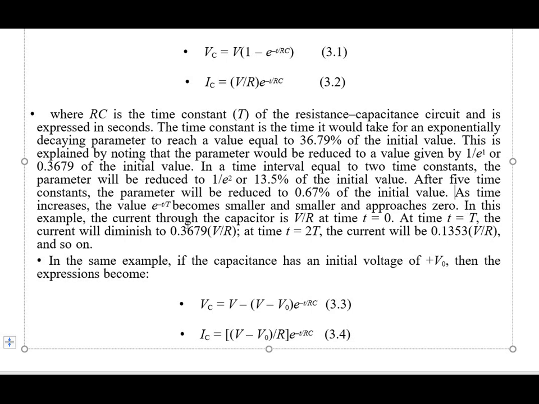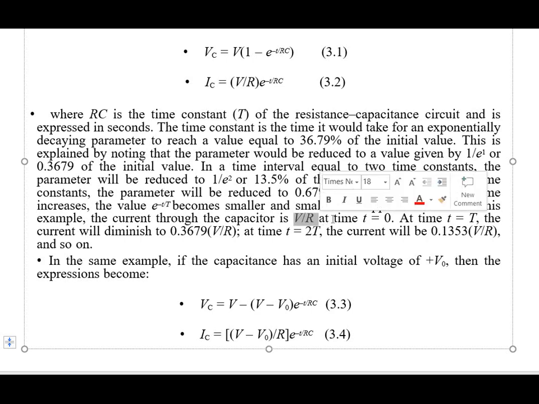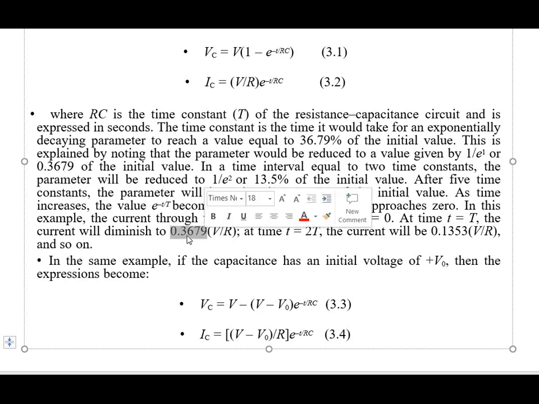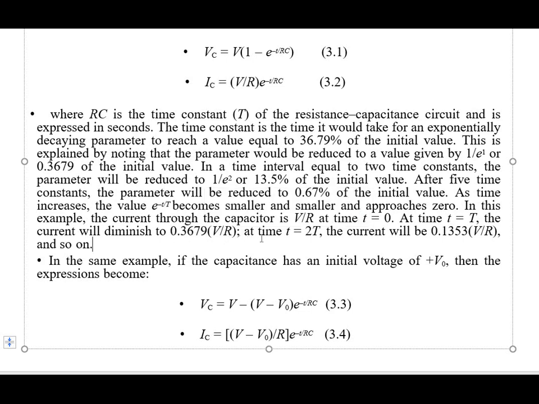So in this example, the current through the capacitor is given by V by R at time t equal to 0, and at time t equal to T, the current will diminish to a value of 0.3679 V by R. At time t equal to 2T, the current will be 0.1353 multiplied by V by R, and so on for all the time.